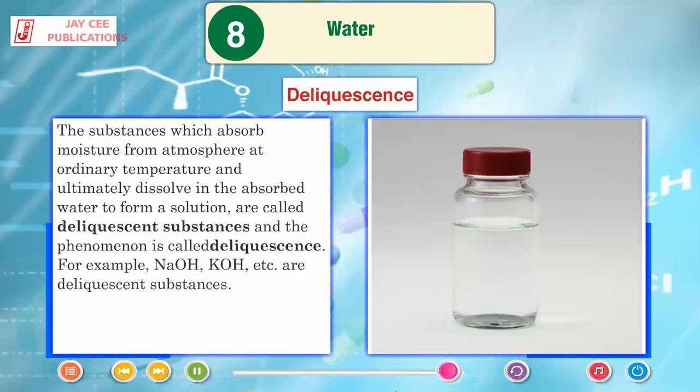The substances which absorb moisture from atmosphere at ordinary temperature and ultimately dissolve in the absorbed water to form a solution are called deliquescent substances, and the phenomenon is called deliquescence. For example, NaOH, KOH, etc. are deliquescent substances.